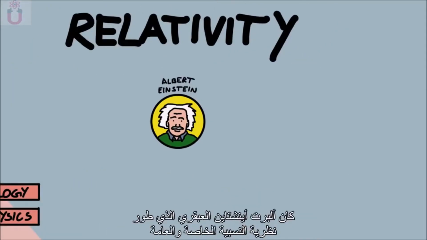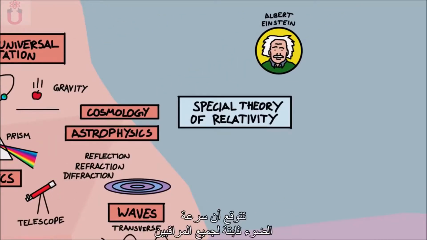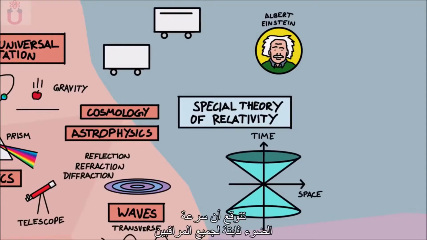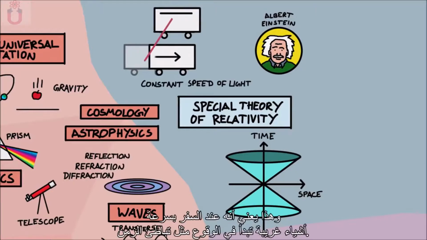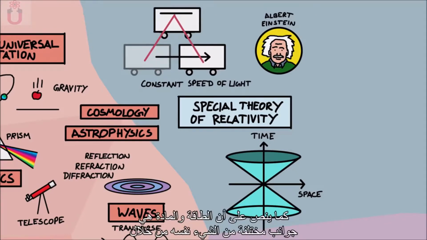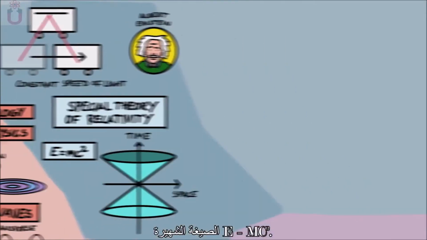Albert Einstein was the genius who developed the theories of special and general relativity. Special relativity predicts that the speed of light is constant for all observers, which means that when you travel really fast, weird stuff starts happening, like time slowing down. It also states that energy and matter are different aspects of the same thing, through the famous formula E = mc².